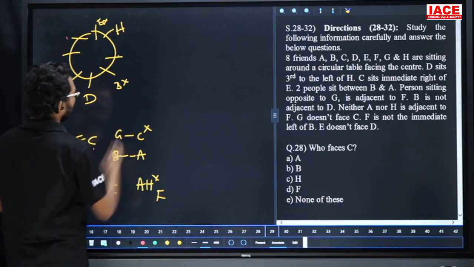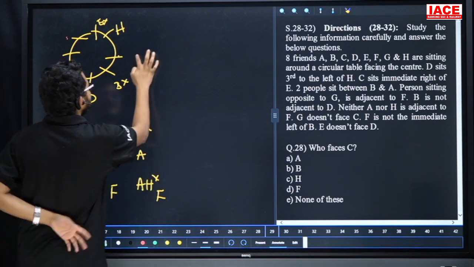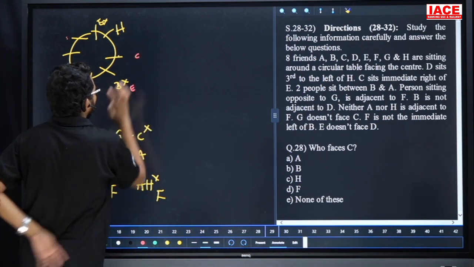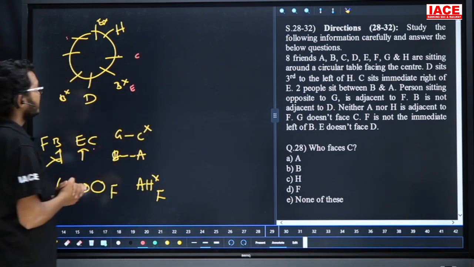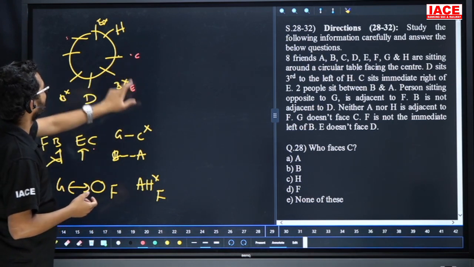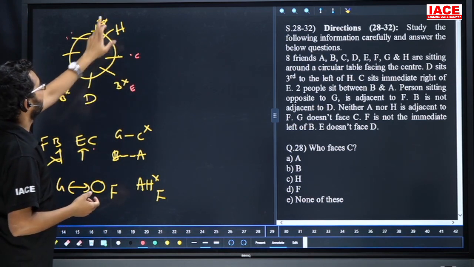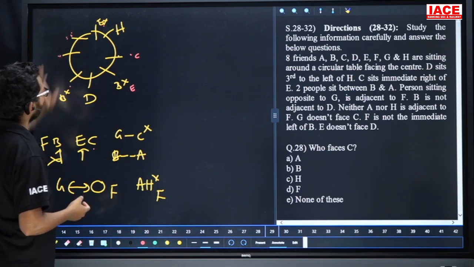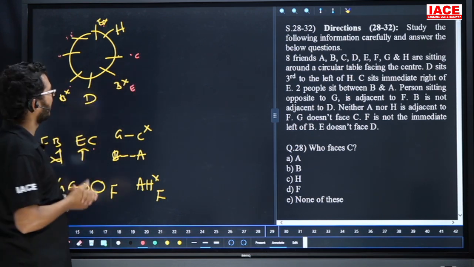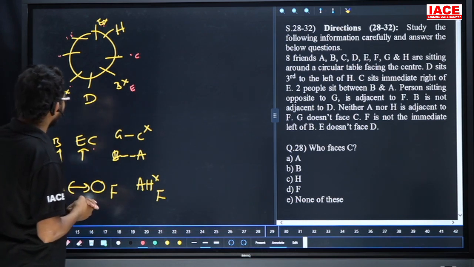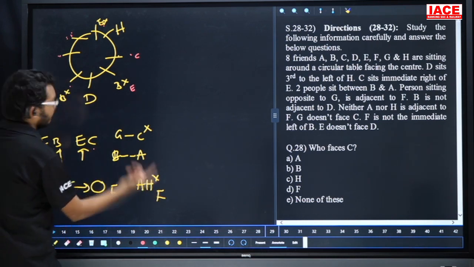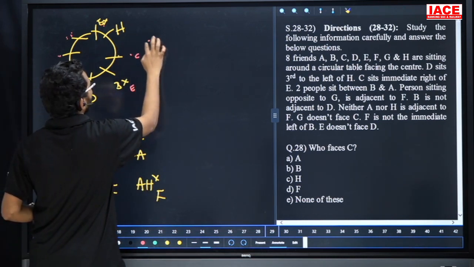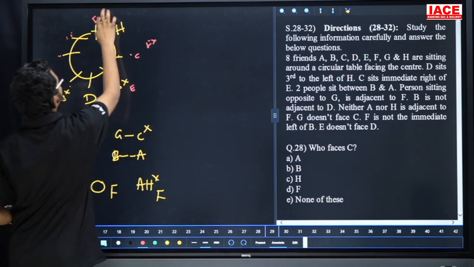I will explain in this question only. C is immediate right of E. Suppose C is immediate right of E, here a chance. Here E and C no chance, E is not a neighbor. Here also a chance. Check this possibility. Our requirement is one. H is not a neighbor of F. That means for F here no chance, here also no chance.